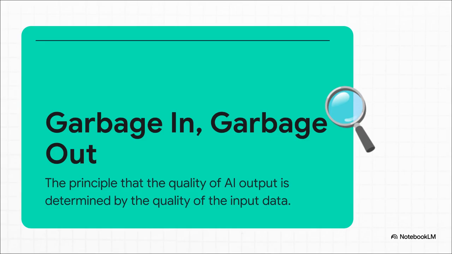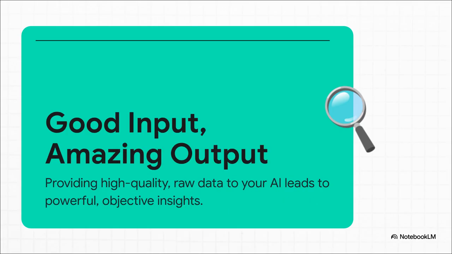But first, we gotta talk about the number one rule of working with AI. Garbage in, garbage out. It's simple, really. The quality of the analysis the AI gives you is 100% dependent on the quality of the stuff you feed it. But here's the exciting part. We can just flip that on its head. Good input leads to amazing output. When you feed the AI the raw, unfiltered data of your year, you can uncover these powerful insights that you almost certainly would have missed otherwise.